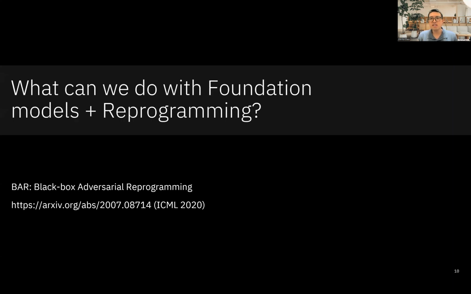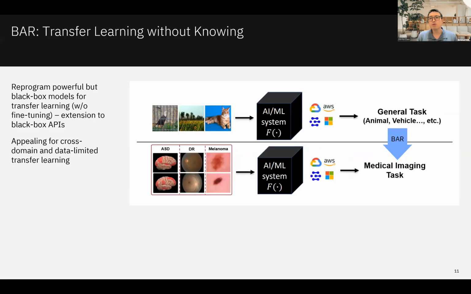So we take this idea and expand it further, and we ask the question: how can we do reprogramming with pre-trained models, and can we reprogram a black box, a powerful model like ChatGPT, to do new tasks? So let me show you an example of black box adversarial reprogramming, which basically can do transfer learning with